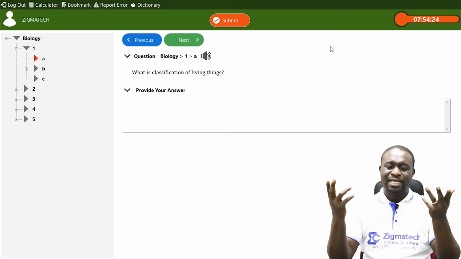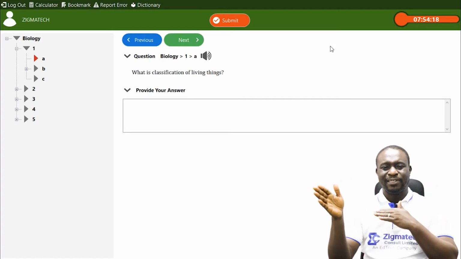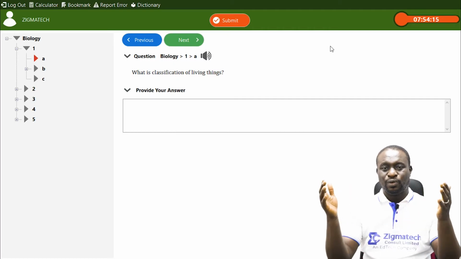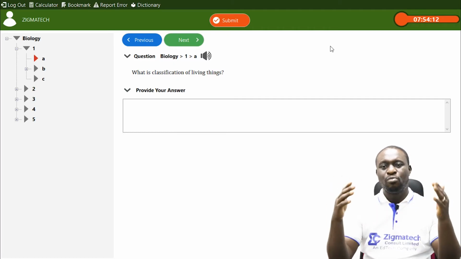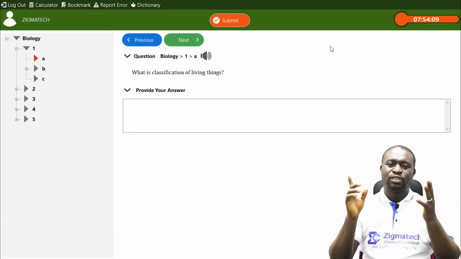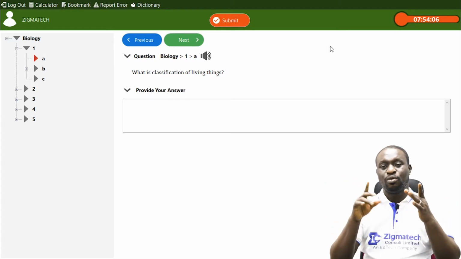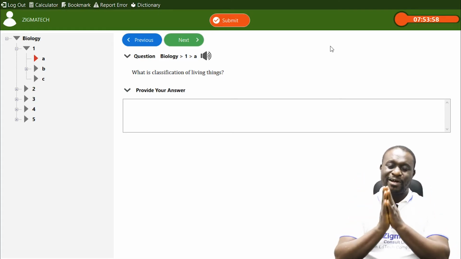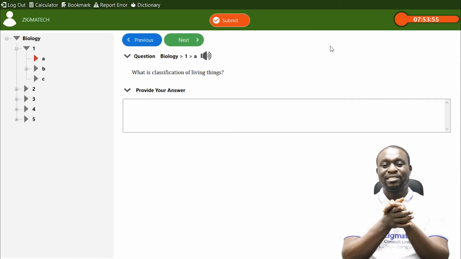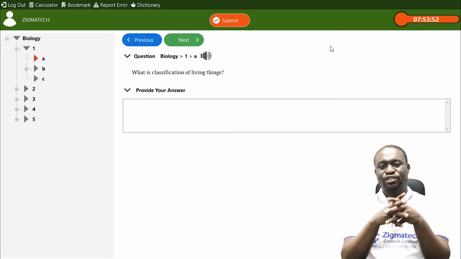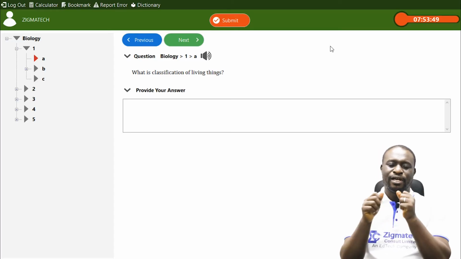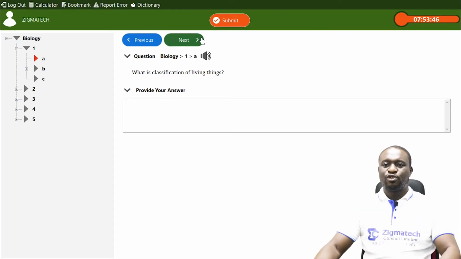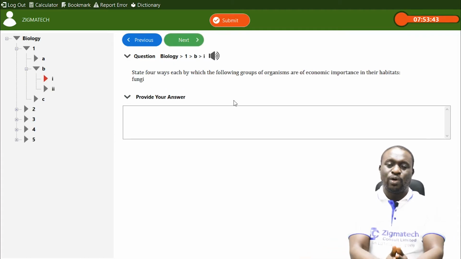But later on, scientists came together and discovered that there are some organisms that can't fit into the plant and animal kingdoms. So they separated them and made more classifications, which included kingdom Monera, kingdom Protista, and kingdom Fungi, with kingdom Animalia and kingdom Plantae added to it. So we have 5 kingdoms. These are the 3 systems with which Carolus Linnaeus classified living things. Now let's move to question 2, that is 1bi.